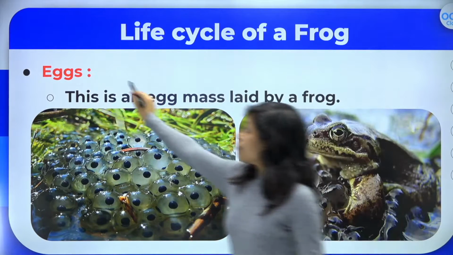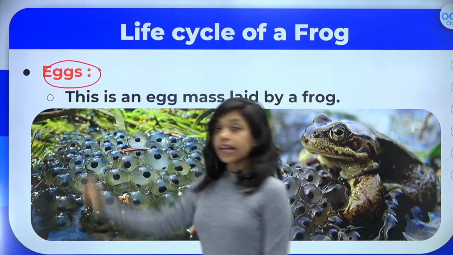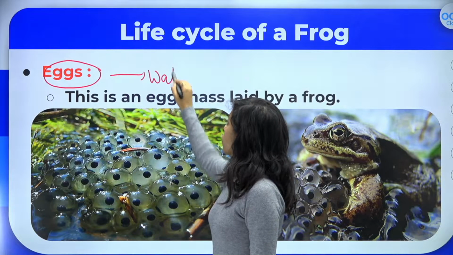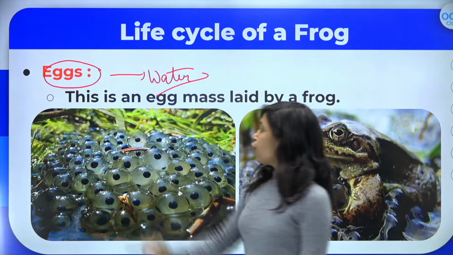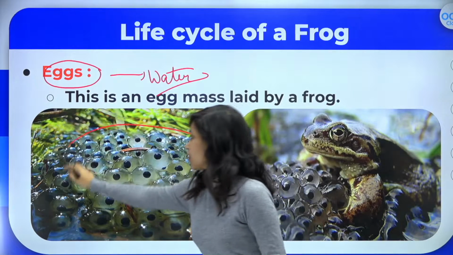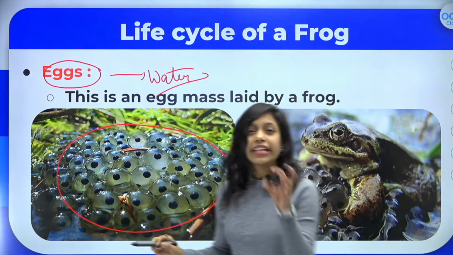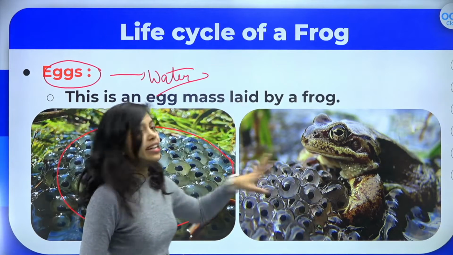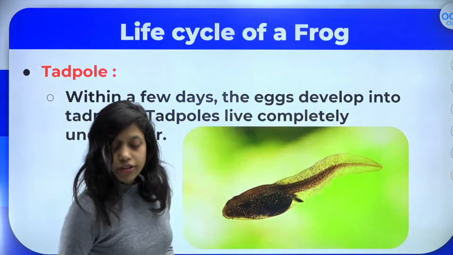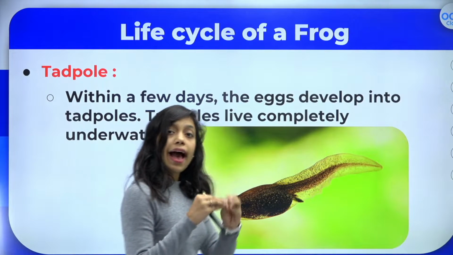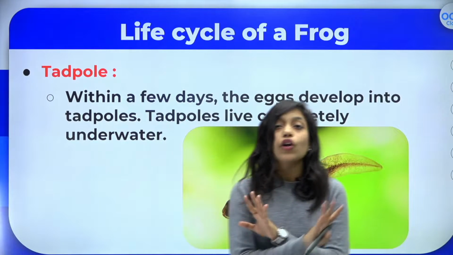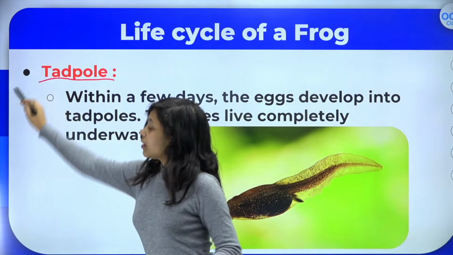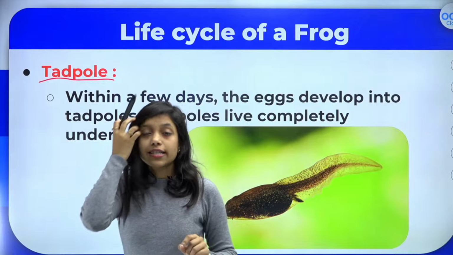So first stage, of course, the adult frog will lay the eggs, and frogs always lay the eggs in water. As you can see, the eggs of the frog are very sticky and very adhesive. After that, what happens? The egg will hatch and the baby frog will come out. The baby frog's name is actually tadpole. The frog's young one is called a tadpole.